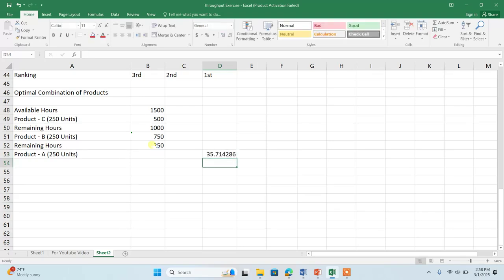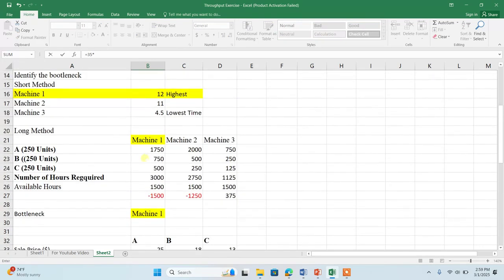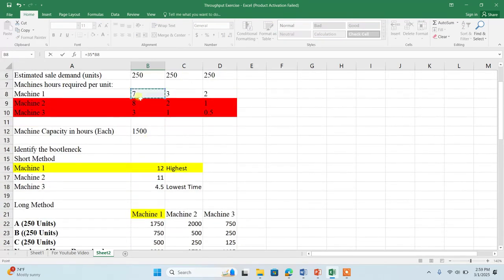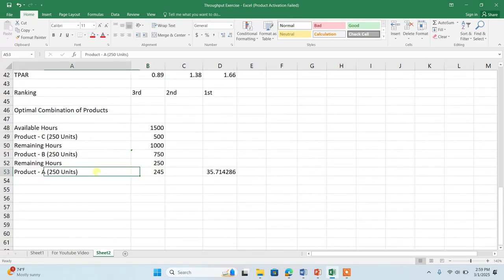So it means I can produce only 35 units of the product A. For example, if I multiply 35 units by 7 hours per unit, you will see that it takes 245 hours to produce the 35 units. I cannot produce more than this.